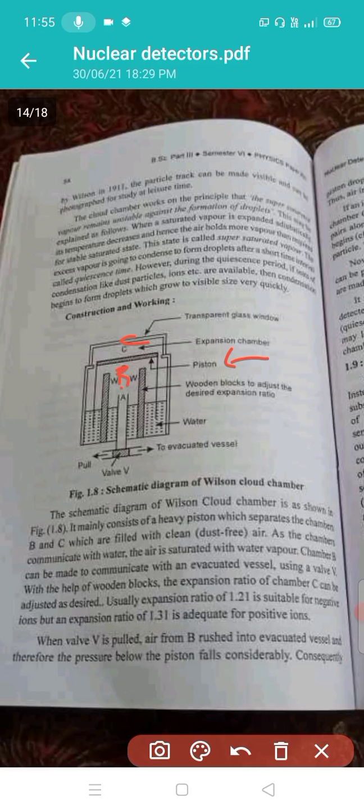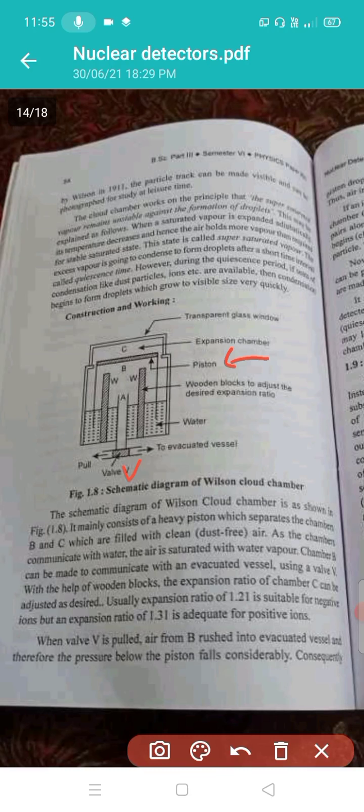The chambers are filled with clean, dust free air. As the chambers communicate with water, the air is saturated with water vapor. Chamber B can be made to communicate with the evacuated vessel using a valve V. With the help of wooden blocks, the expansion ratio of chamber C can be adjusted as desired.